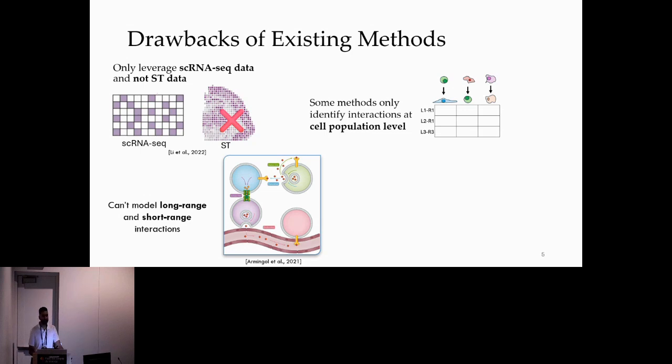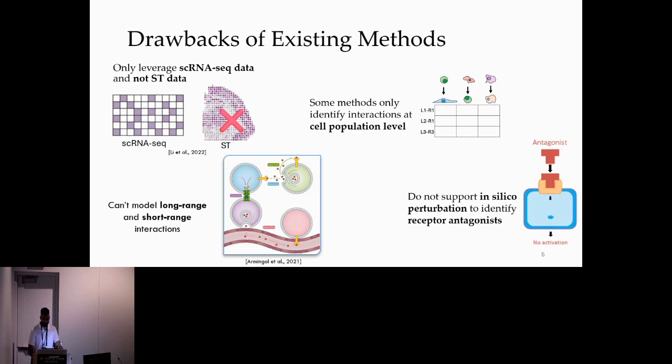Additionally, some methods only identify interactions at the cell population level. This means they group cells into different populations and infer interactions between these groups, thus ignoring individual cell heterogeneity. Finally, despite some methods' ability to capture the effects of cell-cell interactions on downstream genes, they don't support in silico perturbation. In silico perturbation allows for the simulation of experimental conditions to explore potential therapeutic targets.